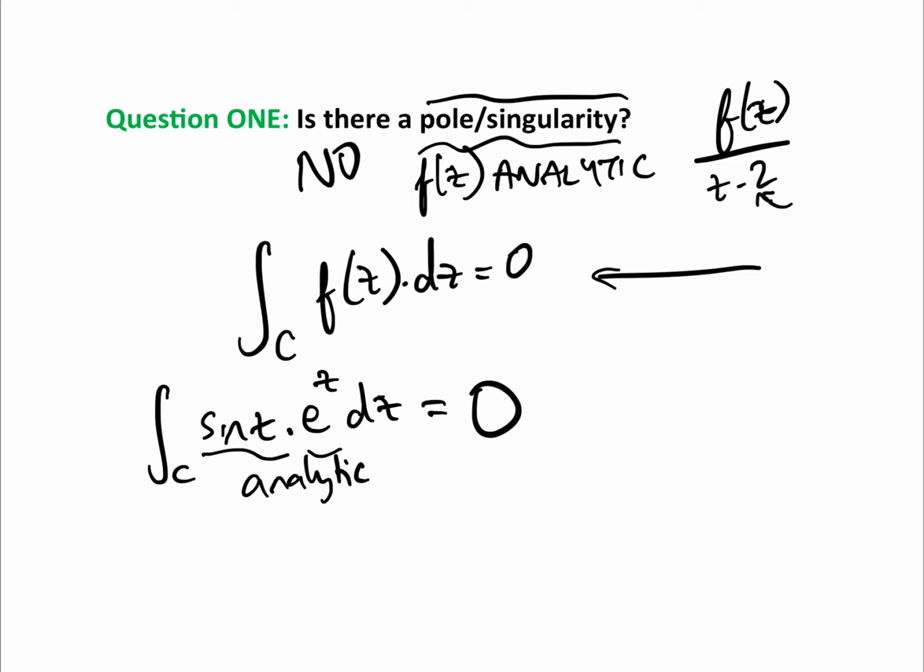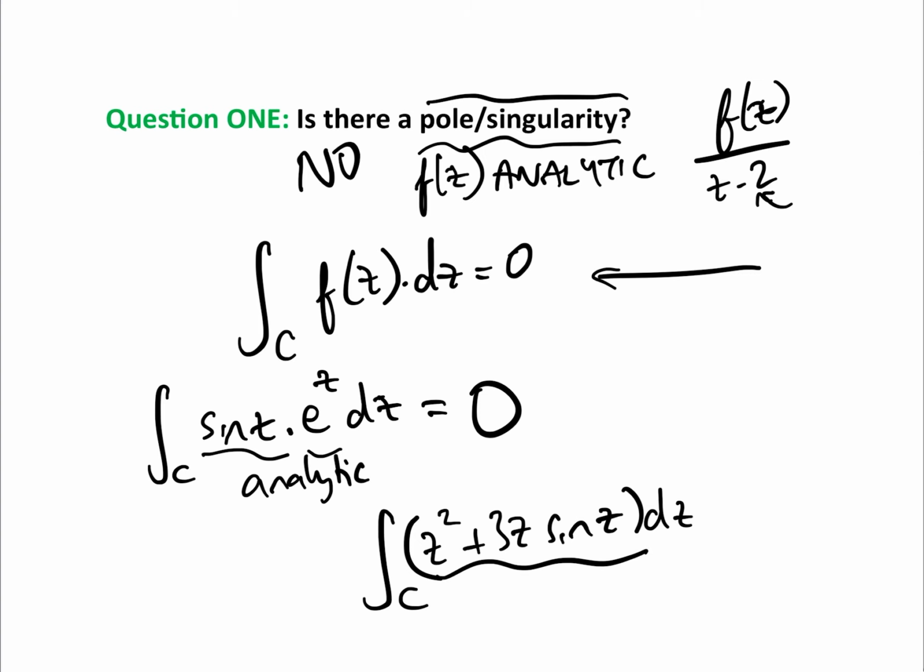So nice and easy. Another example: the integral of z squared add 3z sine z dz around the unit circle. Again, without doing any calculations, because this is analytic, there are no poles or singularities, by the Cauchy integral theorem, we know it is 0.